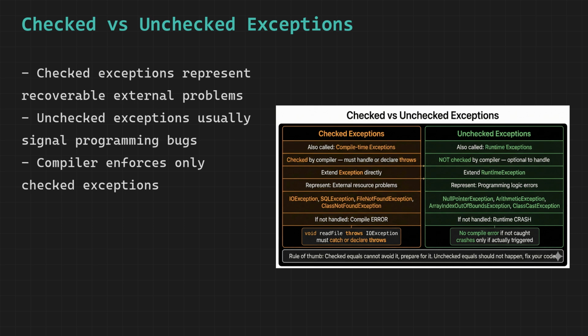This is why the rule of thumb is, checked means the exception can happen even with perfect code, prepare for it. Unchecked means the exception happens because of imperfect code, fix the code. Both can be caught with try-catch if you choose to. The distinction is only about whether the compiler forces you to. You can always catch a NullPointerException if you want to, the compiler just does not require you to.